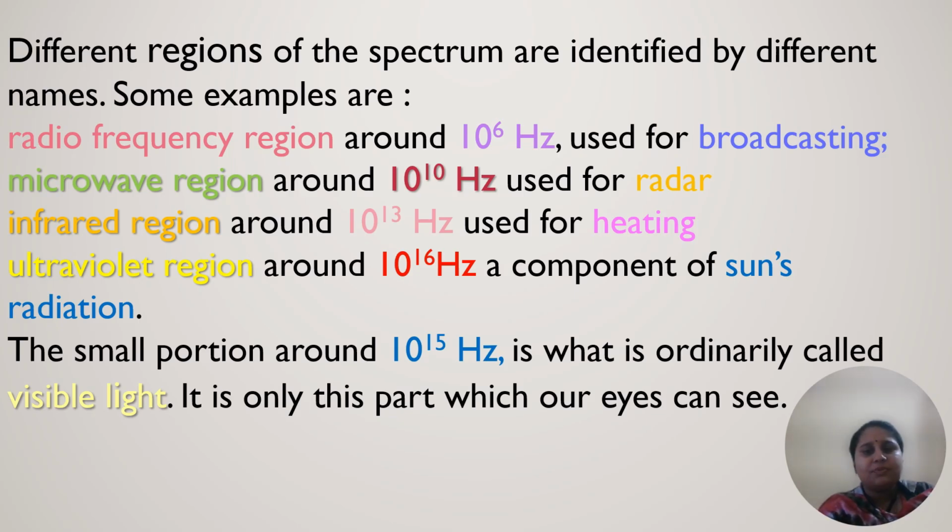Different regions of the spectrum are identified by different names. Some examples: the radio frequency region around 10 power 6 hertz is used for broadcasting, as we see in radios. Through the radio waves we can listen to the radio.